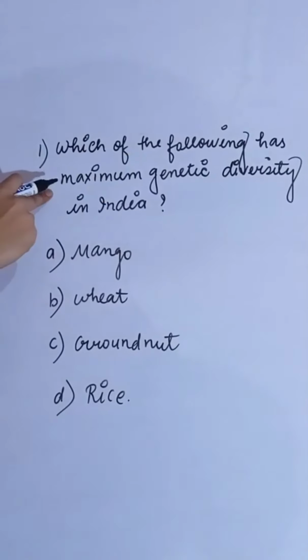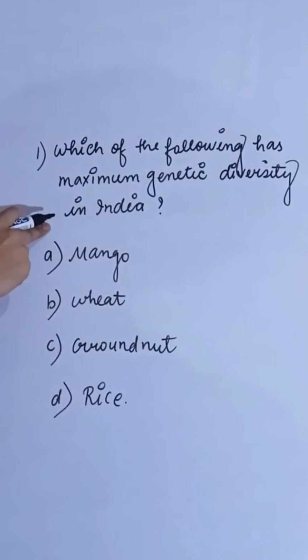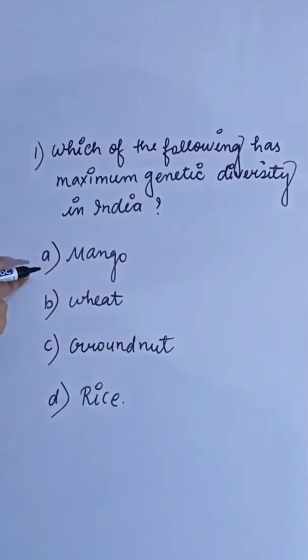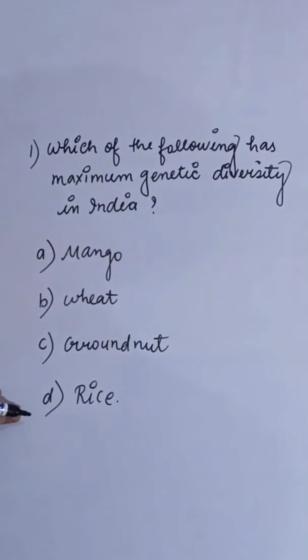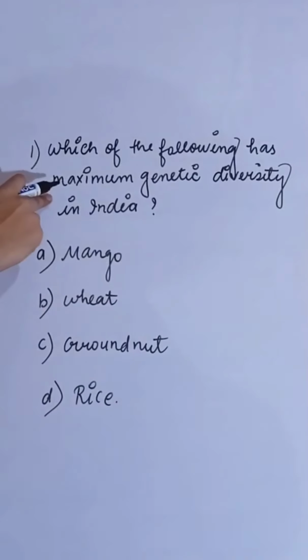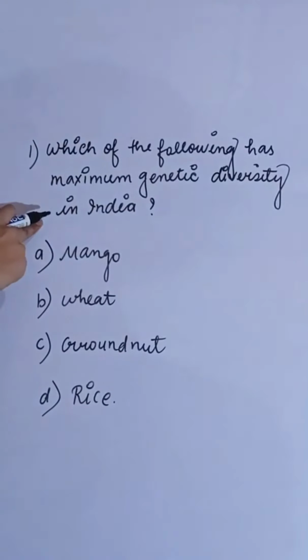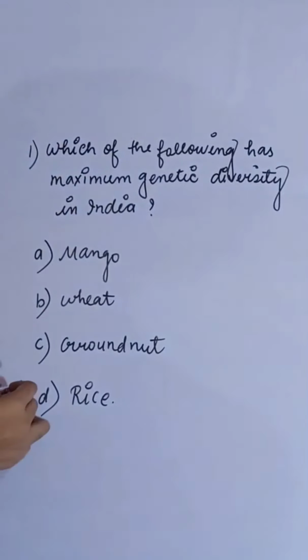Which of the following has maximum genetic diversity in India? First option mango, second is wheat, third is groundnut, fourth is rice. Rice has the maximum genetic diversity in India. So correct answer is D.